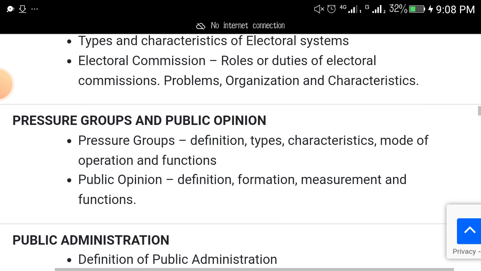Another topic is pressure groups and public opinion. So you need to know the definition of pressure groups, types of pressure groups, characteristics and modes of operation, and functions of pressure groups. Another topic is public opinion: definition, formation, measurement and functions.